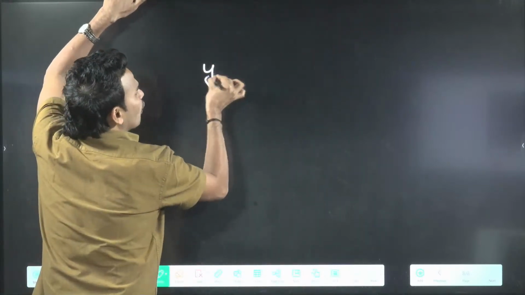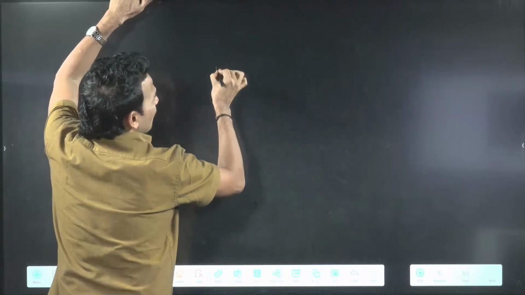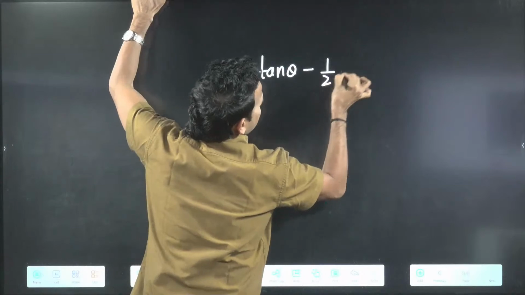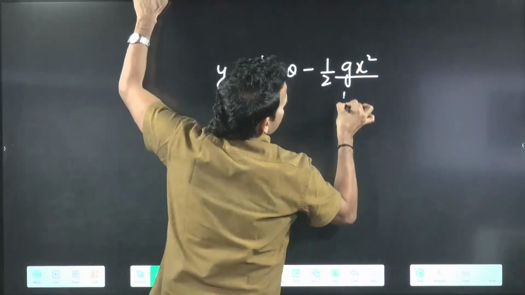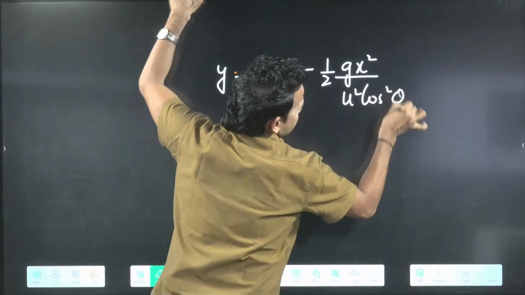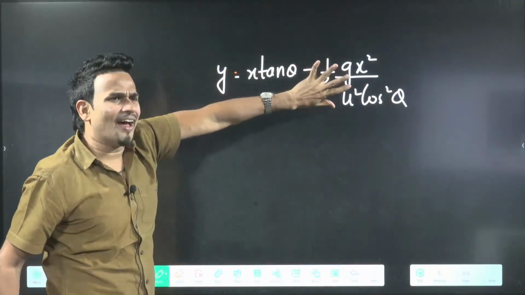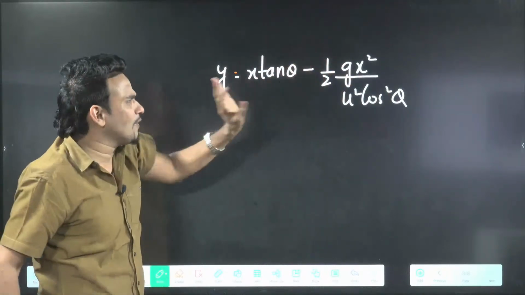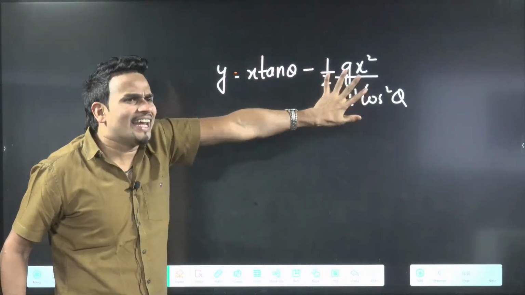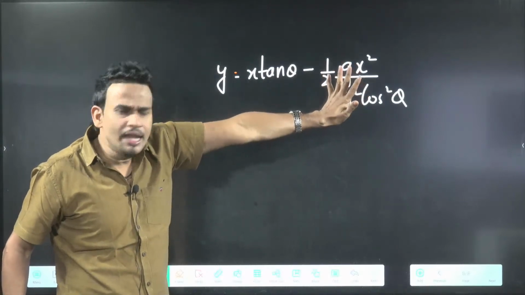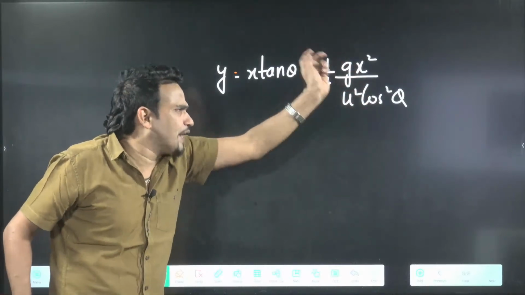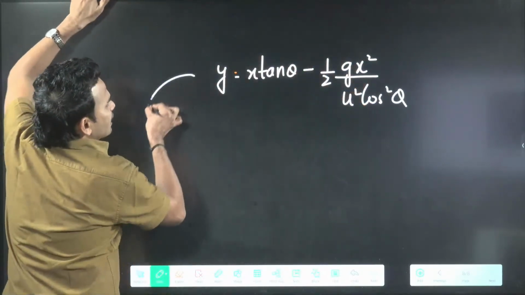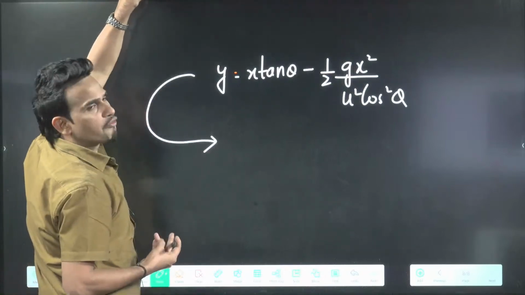y equal to, this is also another form. We already know now y equal to x tan theta minus half g x square by u square cos square theta. If here you do a little arrangement, something common, something multiply, something divide, what will happen? You can get the range here. If you multiply something, divide something, you'll get it in terms of range. This equation of trajectory may be converted in the form of range.